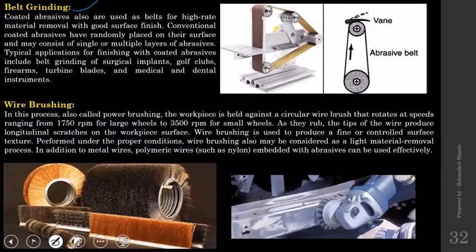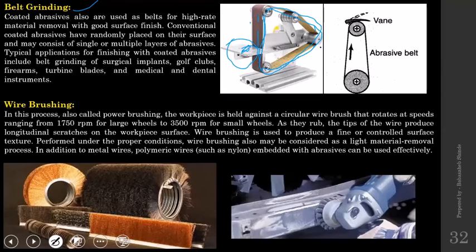First one is belt grinding. From this sketch you can easily get that there is a belt passing over the various pulleys. There is work holding fixture on which you will be putting workpiece while machining, and a belt circulated over these pulleys will be coated with the abrasives. The belt will have abrasives on its surface, and it will be rotated and circulated across those pulleys, and when you push workpiece against that belt, abrasives will remove the material.